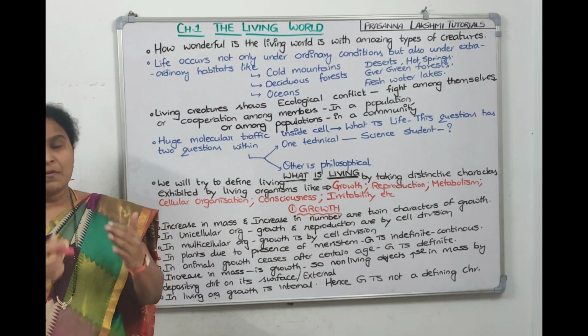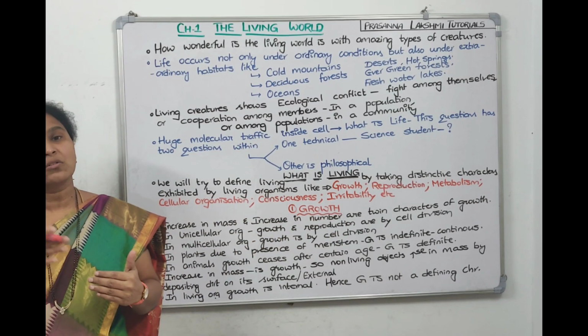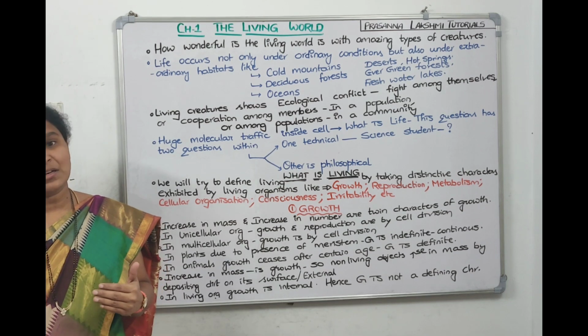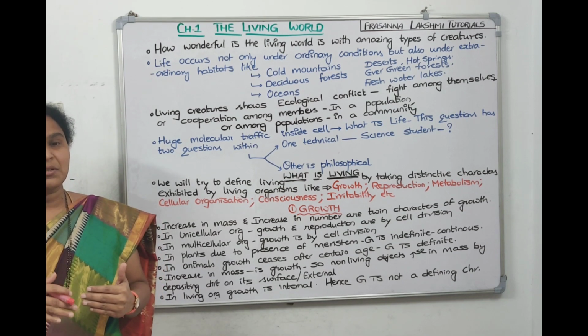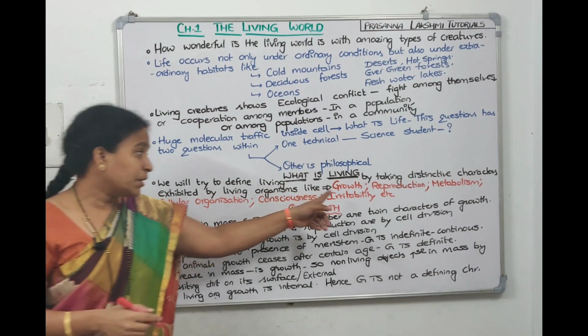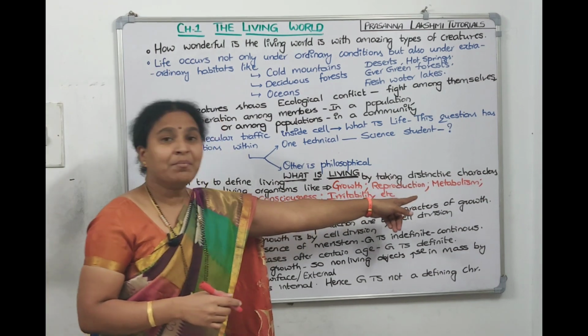And reproduction. From one generation the genes will be carried on to the next generation. F1 generation will come, F2 generation will come, right? Inheritance of characters. So living organisms, they reproduce. So they exhibit growth, they exhibit reproduction and metabolism.